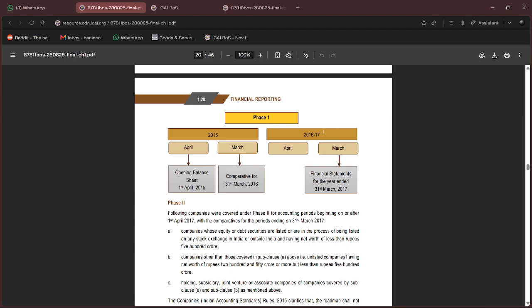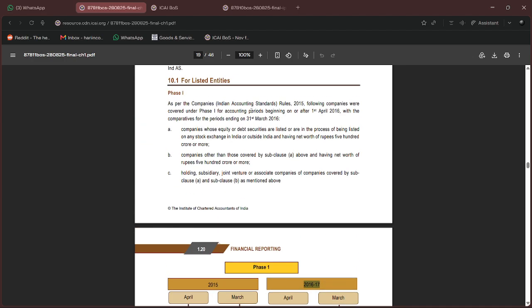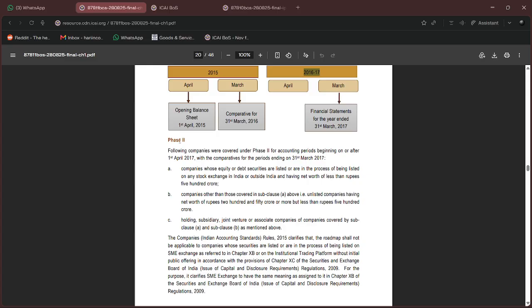What is the date? 16, 17. Remember, here you have to write 16 everywhere. So what is phase two? The next year, 17. Accounting periods beginning on or after 1st April 17 with comparatives of 31st March 2017. Phase one was launched as a preliminary phase. So now they want to cover more companies inside the bucket. So what they did next was they reduced the net worth threshold to